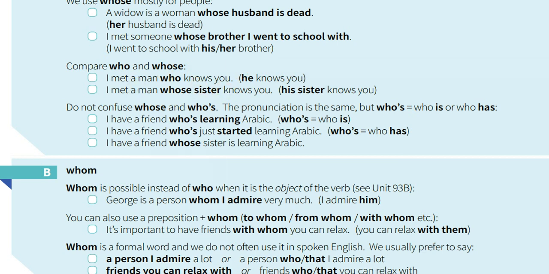Compare who and whose. I met a man who knows you. I met a man whose sister knows you. So the sister here belongs to the man, it is a relation of kinship. It's related to the word man. So the man may be me, maybe you, maybe another person, but whose sister? It means the man, let's say me, has a sister and my sister knows you. Okay.